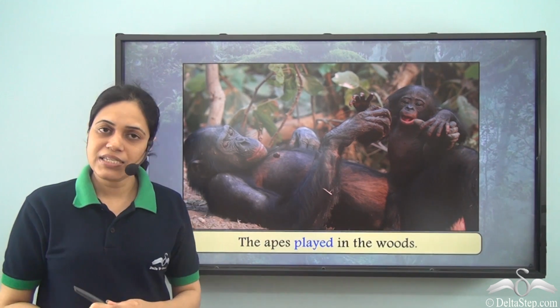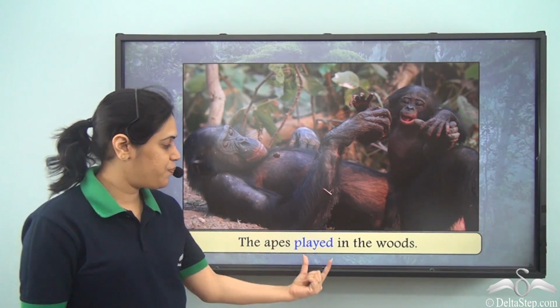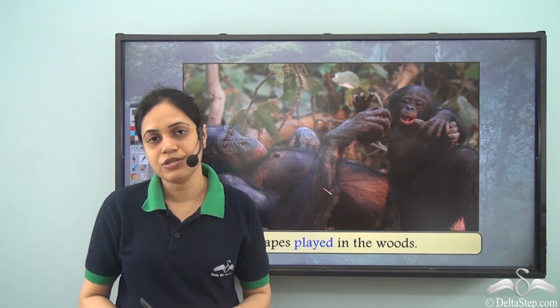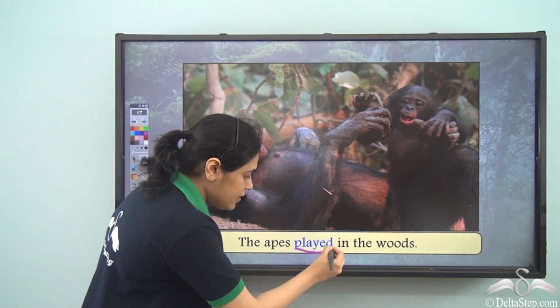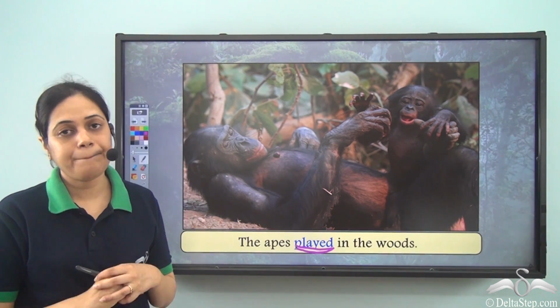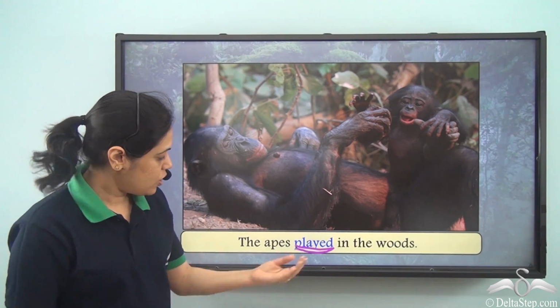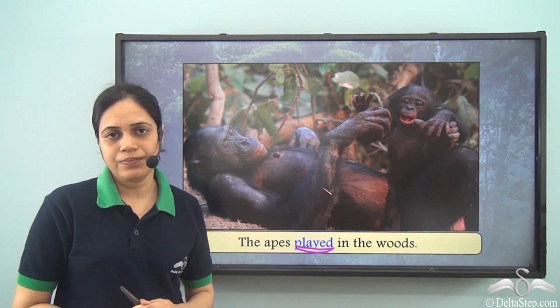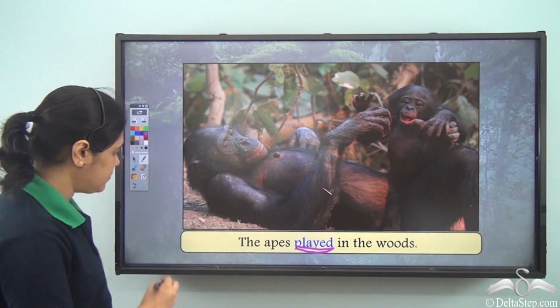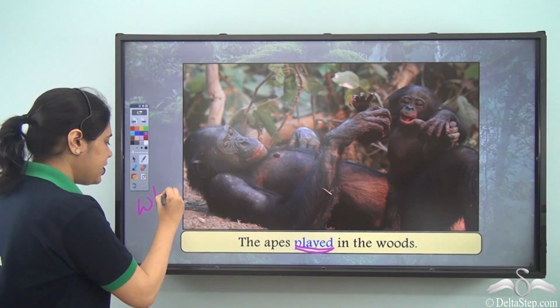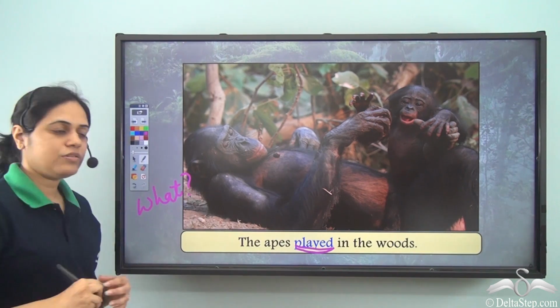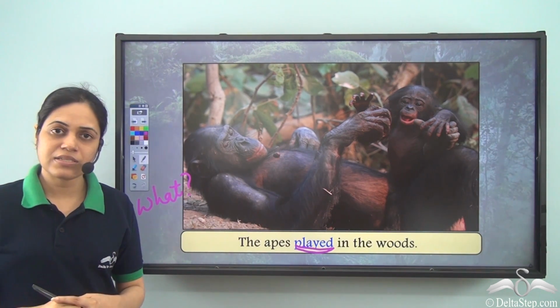Now look at this sentence. The apes played in the woods. Once again, the verb is same, played. But now if I ask the question, what did the apes play? Do I get an answer? We don't get an answer.